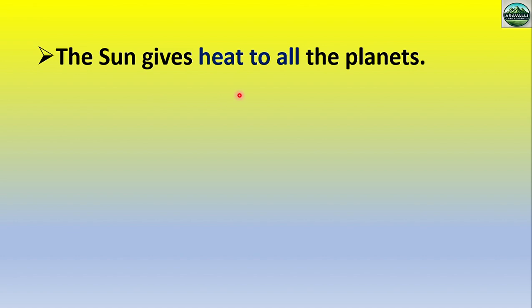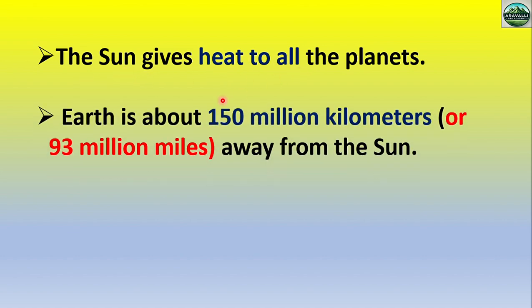The sun gives heat to all the planets. Okay, the external energy source of the planets is the sun. Okay, the sun provides the energy for the atmospheric phenomena on the planets. Earth is about 150 million kilometers away from the sun.